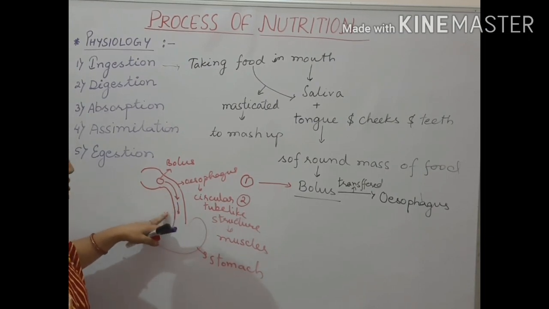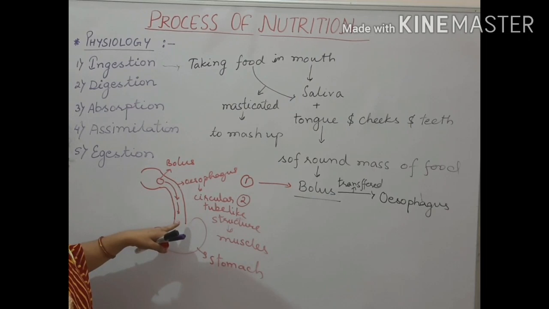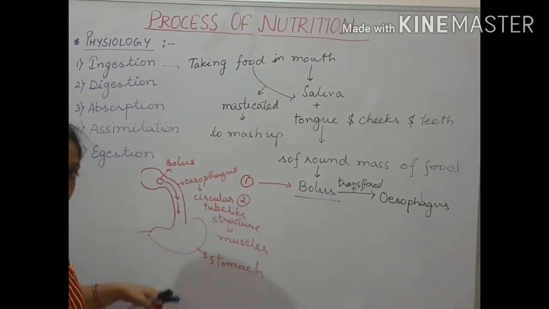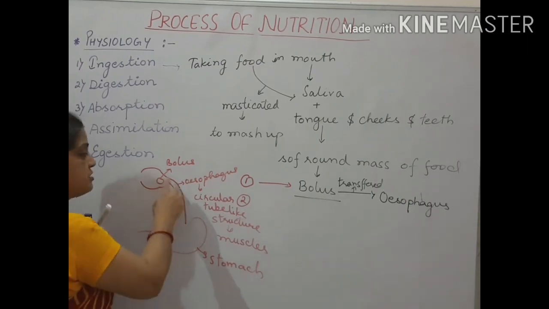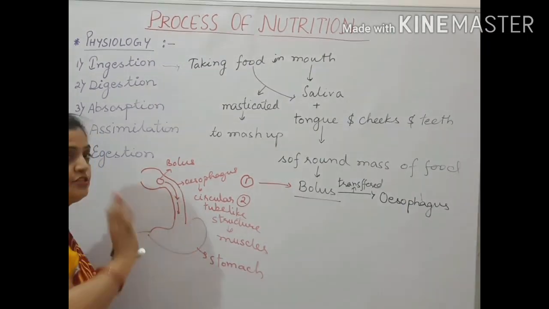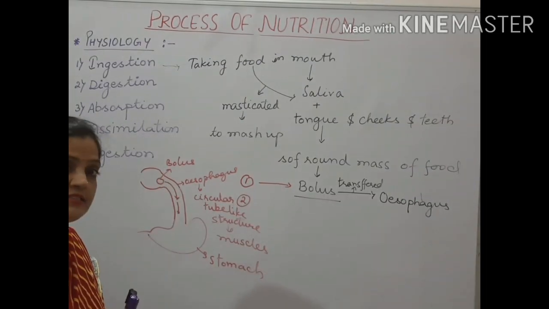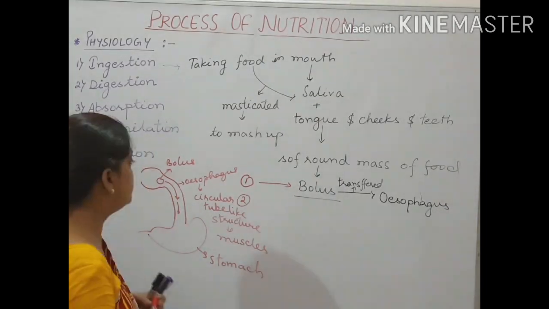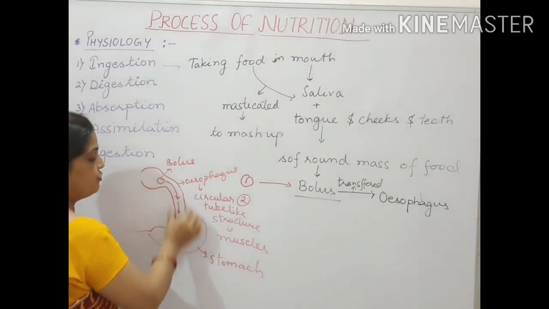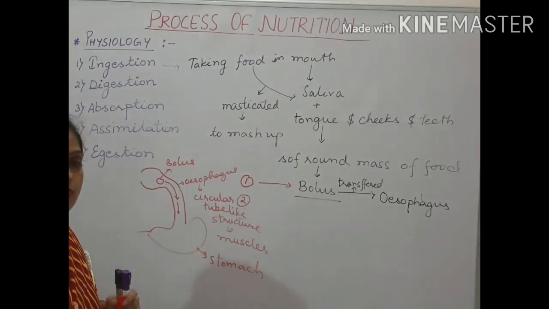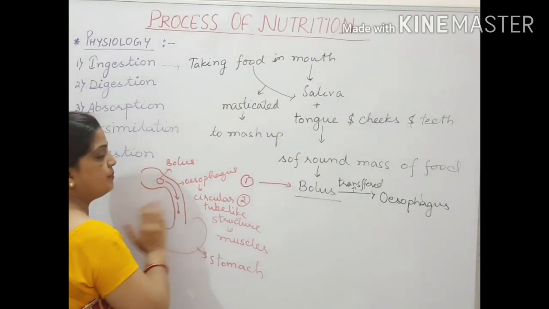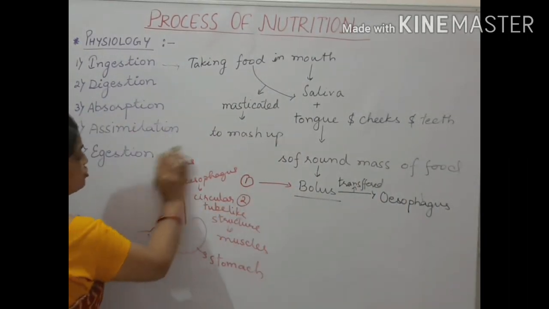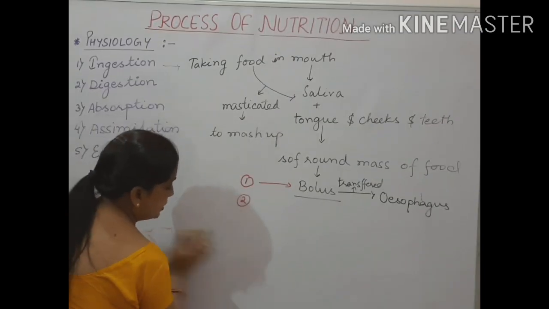So this oesophagus is the pathway through which your bolus will reach the stomach. But how it is going to pass this long tube-like structure and then reach the stomach, that we need to know. That is necessary to know, how this bolus will reach into the stomach. So what happens? This whole tube is made up of muscular circular structure. These muscles will allow the food material, the bolus, to pass through into the stomach. How are we going to understand?